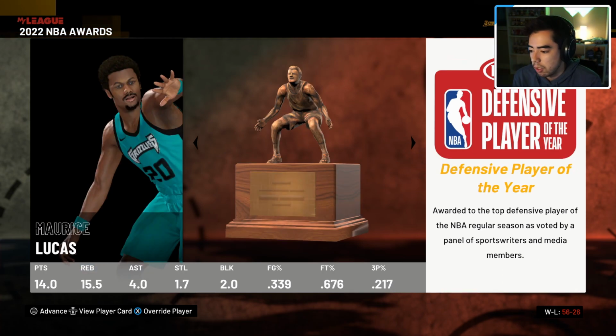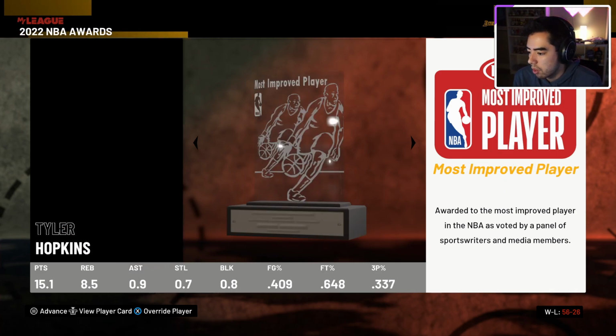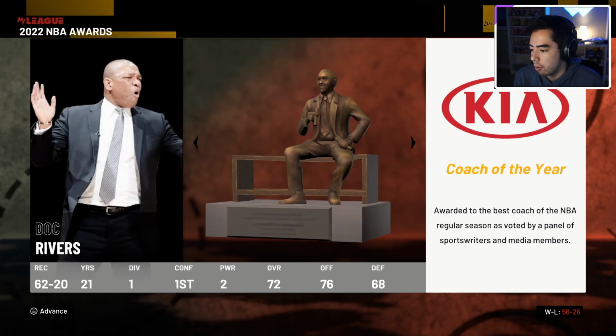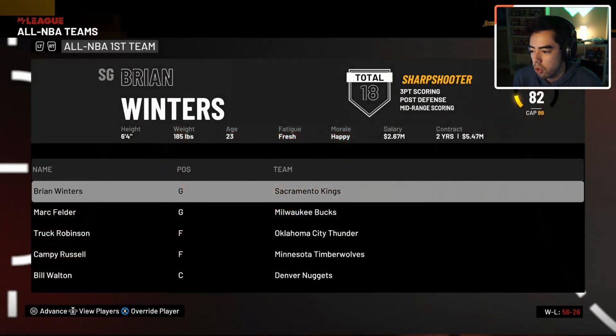Maurice Lucas wins DPOY, 14, 15, and 4, 2 blocks per game, 1.7 steals per game. And then another auto-generated player wins an award. Doc Rivers wins Coach of the Year.